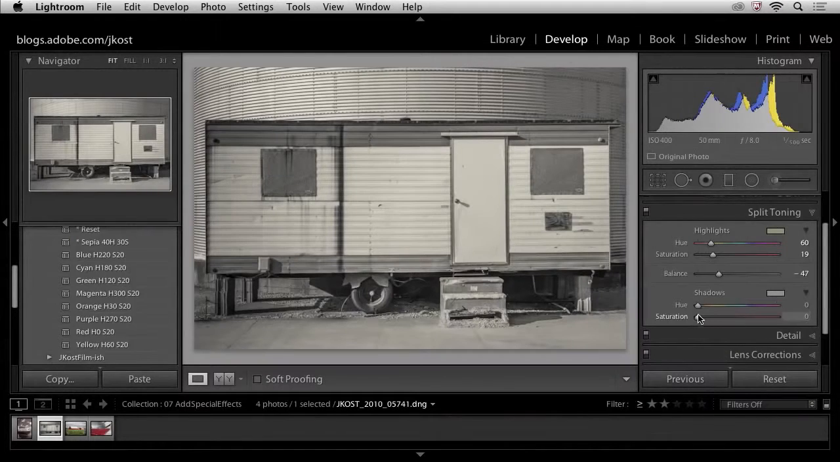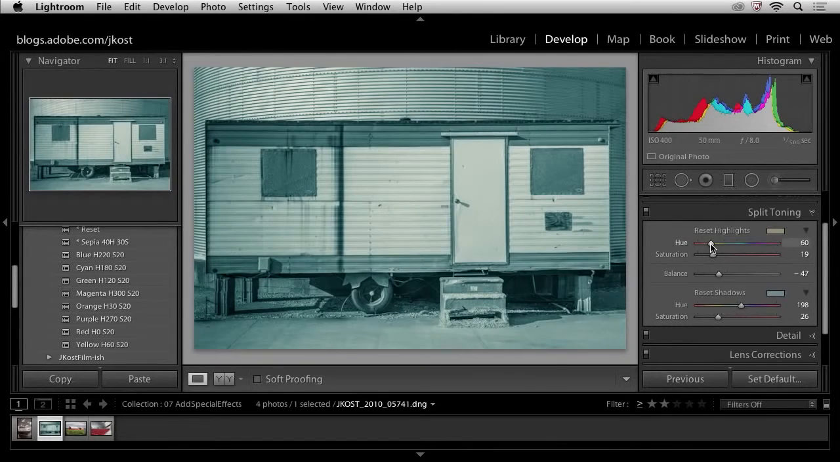Of course, if I wanted to do a more creative effect, like maybe a cross-process effect, then I can add color to both the shadow and the highlights. So in fact, let's go ahead and do that. I'm going to change the hue for my shadows to kind of more of a cyan color and then dial that in.